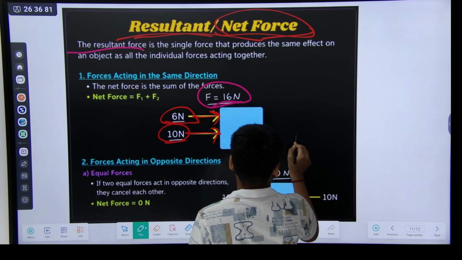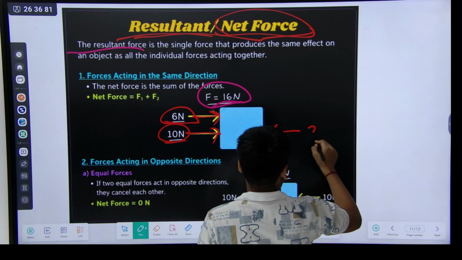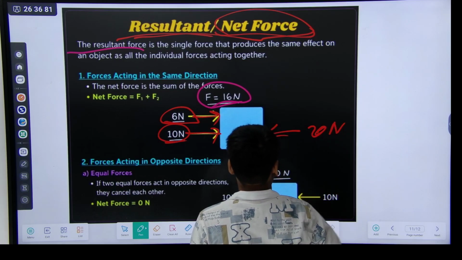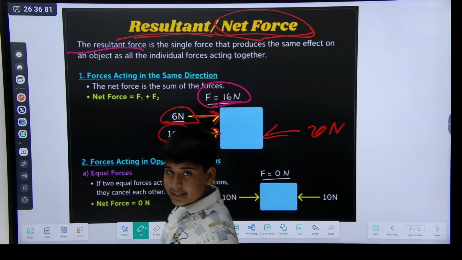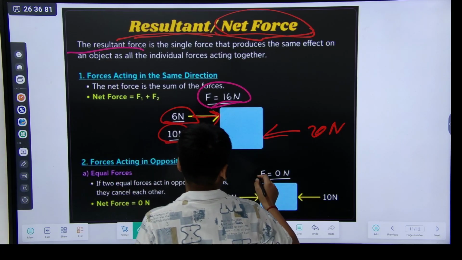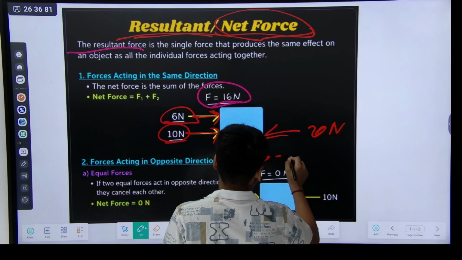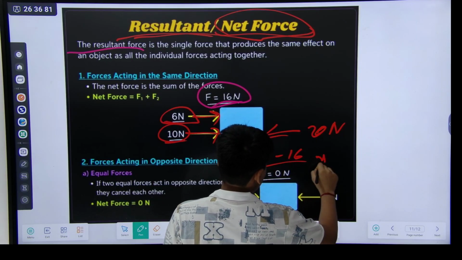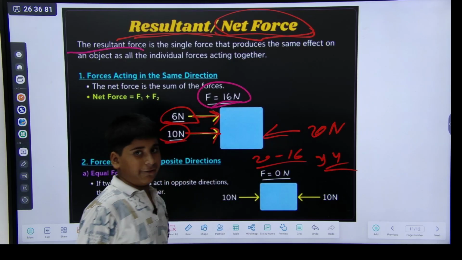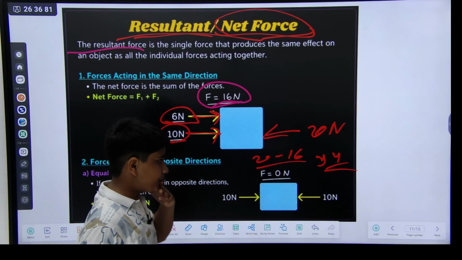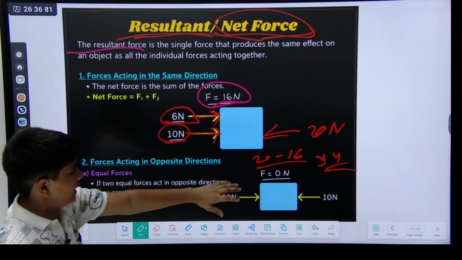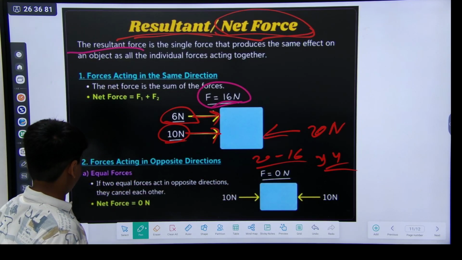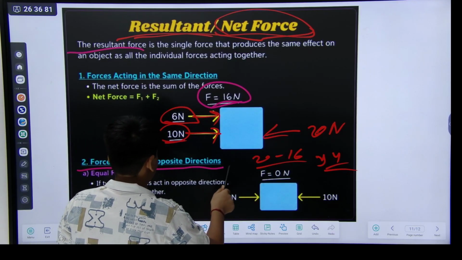And if here is also 20 Newton in the opposite direction, what is its net force now? Its net force is 20 minus 16, 4. Its net force is now 4 Newton.